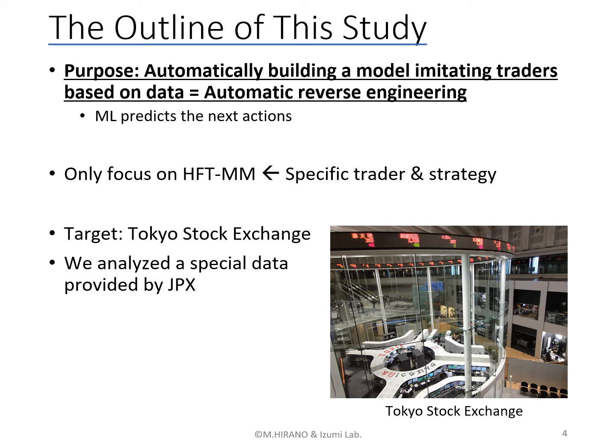This is because it is easy to identify the data of HFTMM in actual data, and the HFTMM simulation model is also sophisticated. So our target of data is Tokyo Stock Exchange, and we analyze very special data provided by JPX.